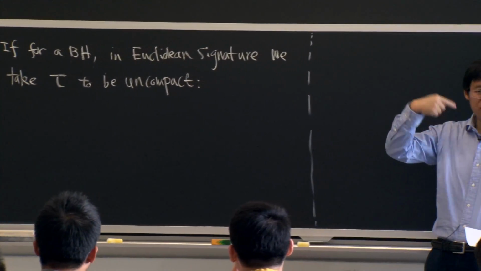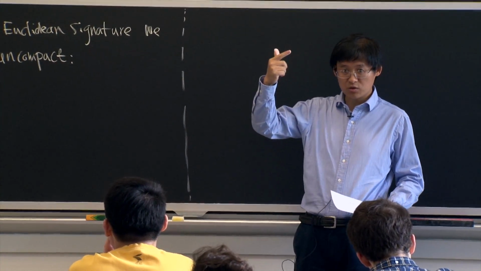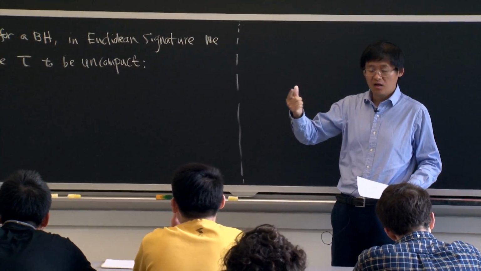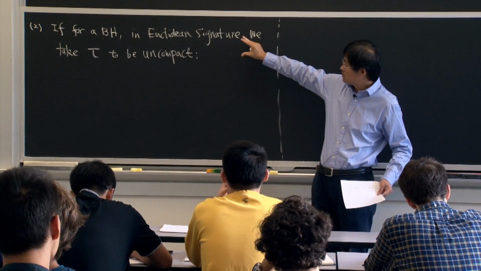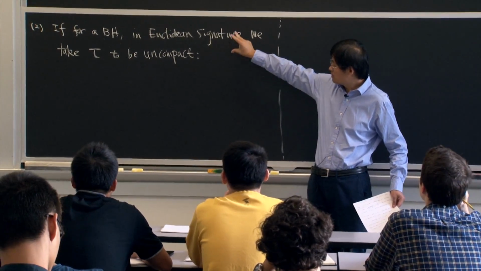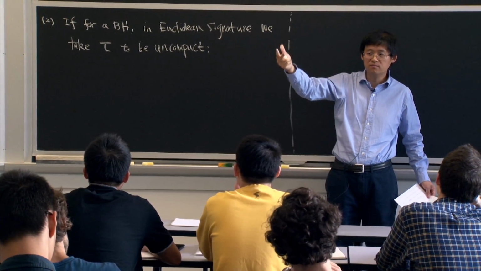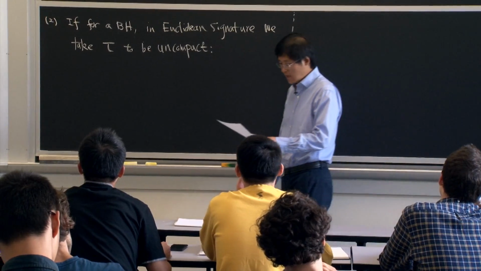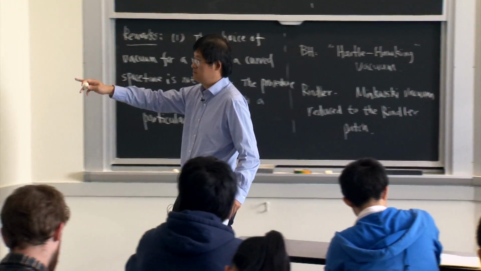So this corresponds to a different Euclidean manifold. And again, you can continue the Euclidean theory on this manifold back to Lorentzian to define a vacuum, and that gives you a different vacuum from the one where you identify tau.